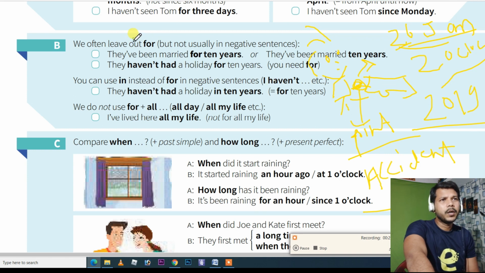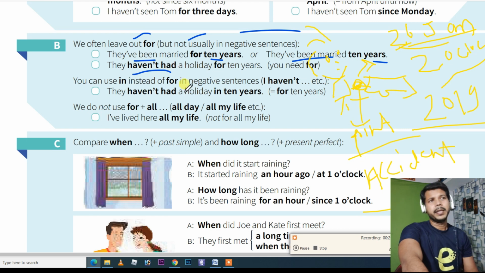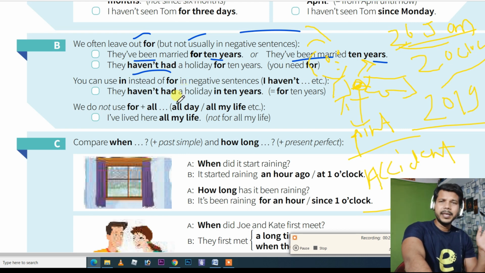It is written that we leave out "for", but not usually in negative sentences. Sometimes we can also say, "They have been married for 10 years," and sometimes people say, "They have been married 10 years." If somebody does, it's okay. You can use "in" instead of "for" in negative sentences.